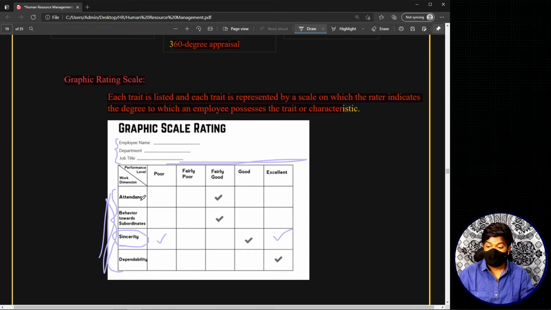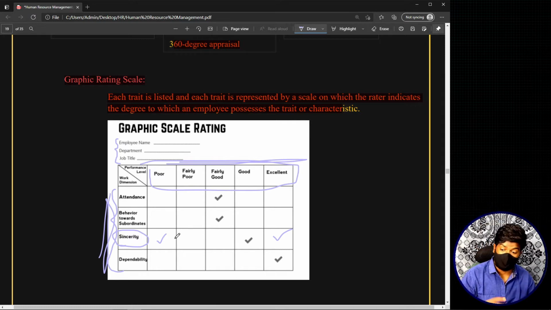For example, if I take attendance as my first personality characteristic, I can use this particular scale. And if my number 2 personality characteristic is behavior towards subordinates, I can have the same scale, or I can prepare a different scale for it. So this is basically the graphic rating scale.